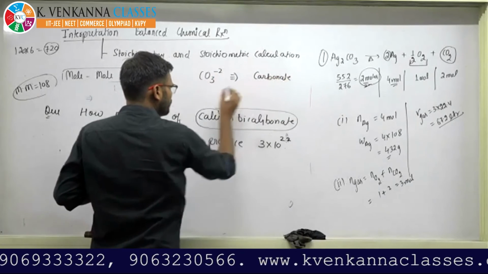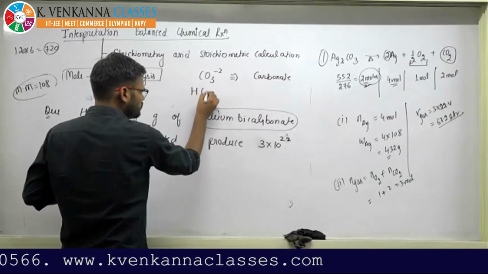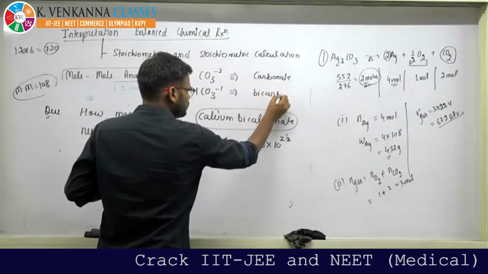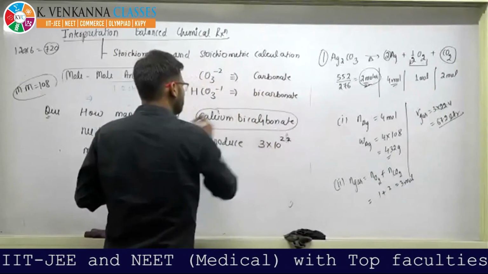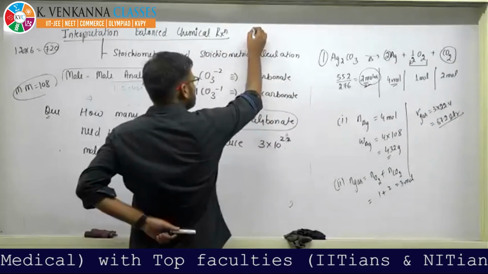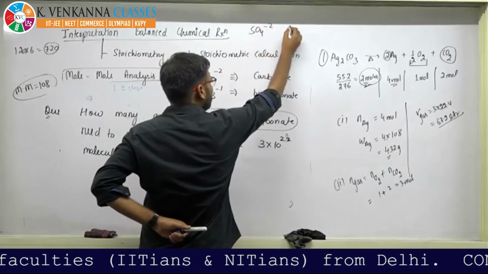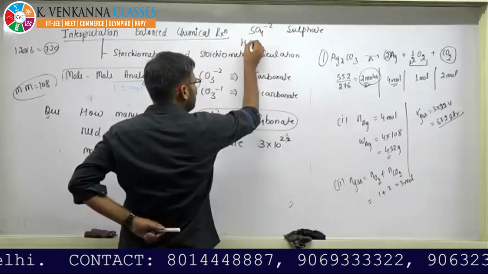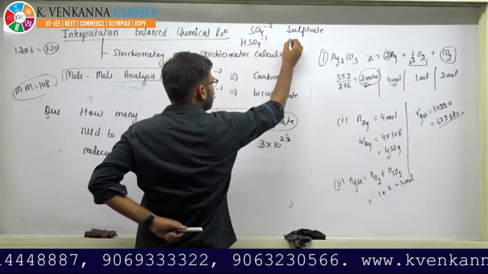But if we want to write bicarbonate, just add 1 hydrogen. This is bicarbonate, beta. You need to learn this concept. On similar lines, this is sulfate, beta. This is sulfate. If you want to write bisulfate, then this is bisulfate.